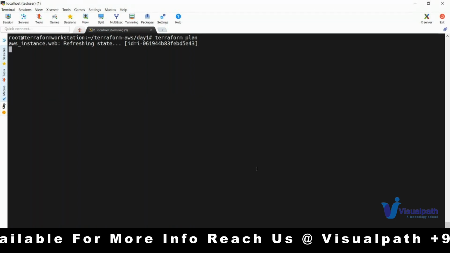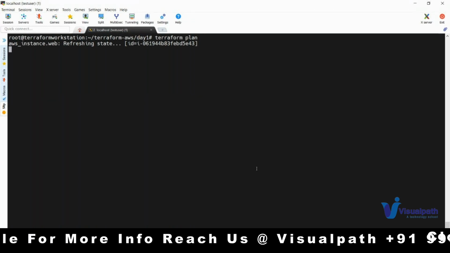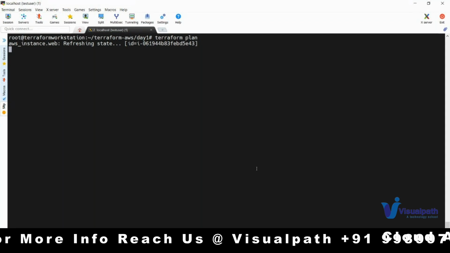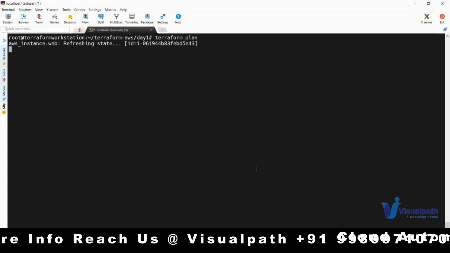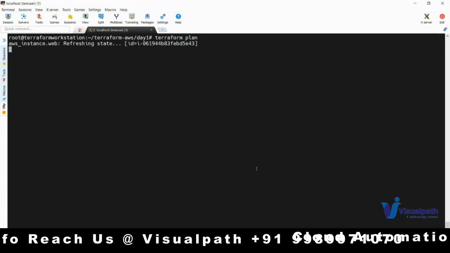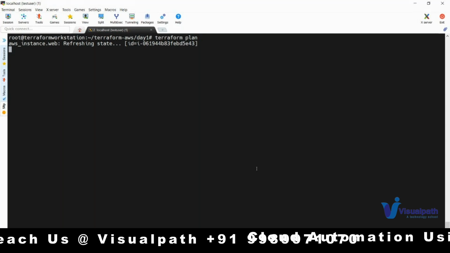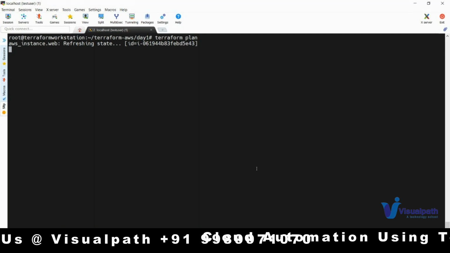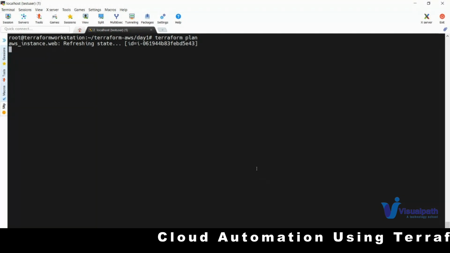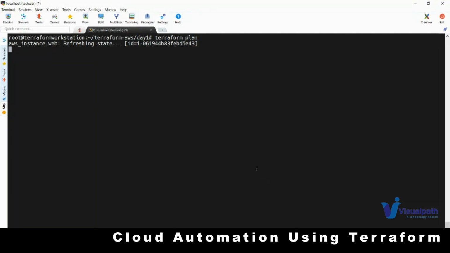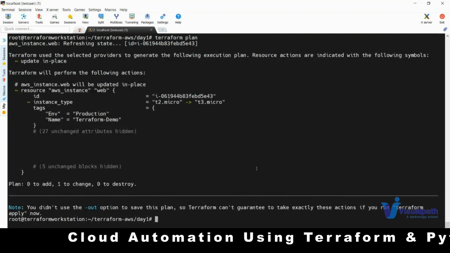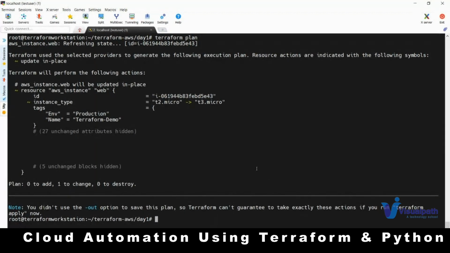So it is verifying your target provider, what it has created, and it is seeing your configuration files, what you are expecting. If both are matching, it will show nothing to change. If something is mismatching, it will tell you this should get updated or created or destroyed. It will tell you that. Okay. So you can see it is telling you update in place, tilde.